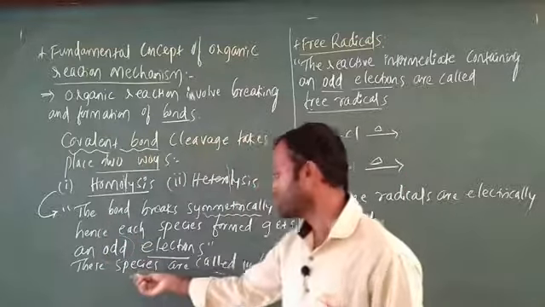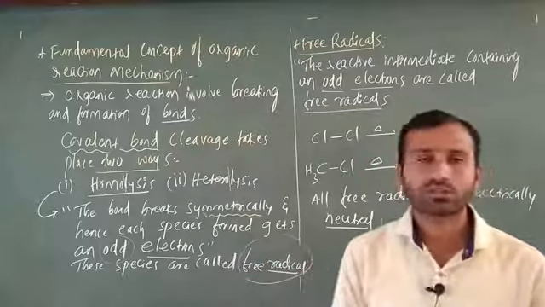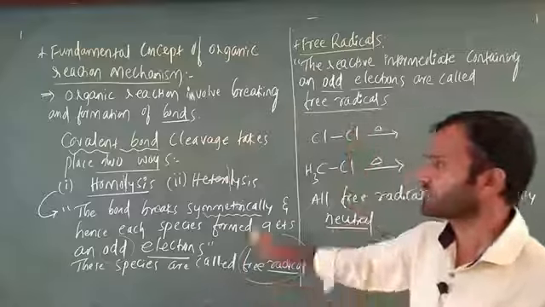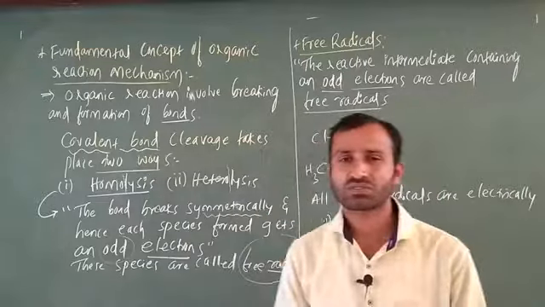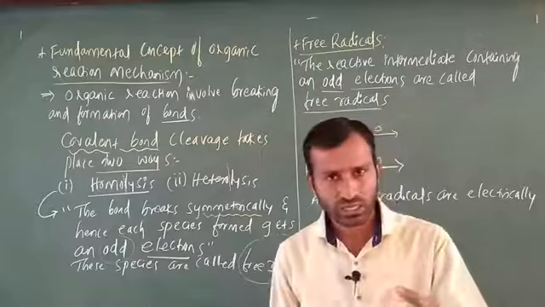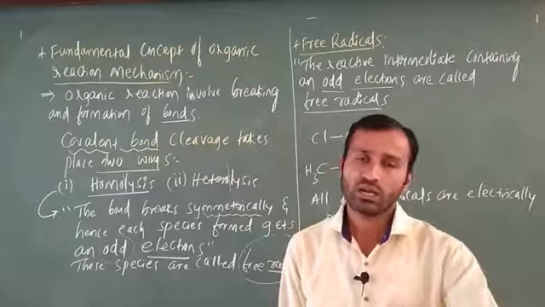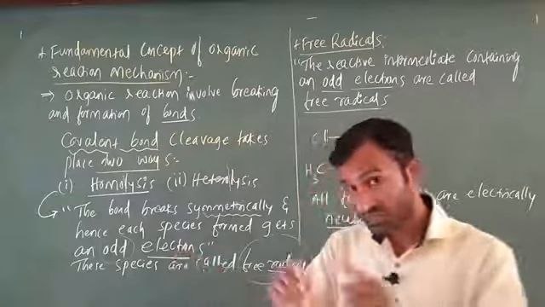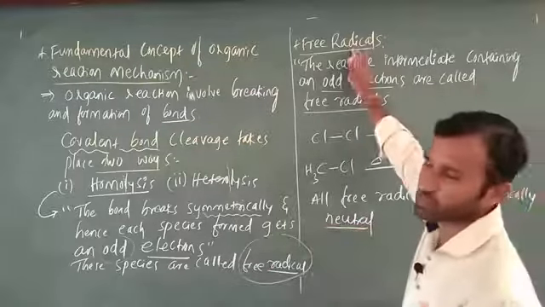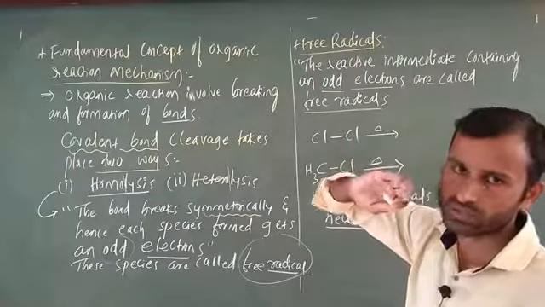These species are called free radicals. If there is a formation of an odd electron, that indicates a free radical. If they ask you about homolysis, you have to write this simple definition: the bond breaks symmetrically, there is a formation of an odd number of electrons, that is called homolysis. Those species are called free radicals. Next definition: what is a free radical? Sometimes they ask this in examinations.